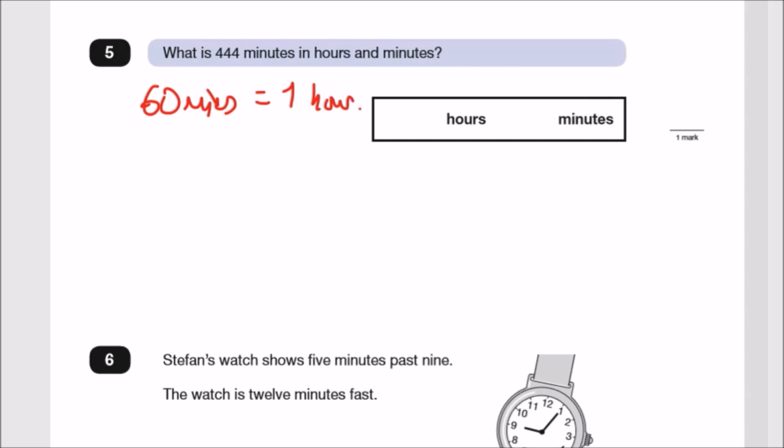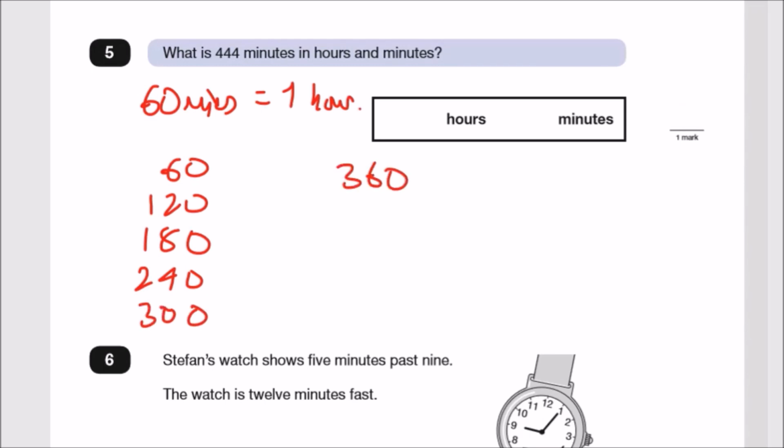So let's just do some quick maths here. You could divide it or you could just use a bit of skill. I would just say, okay, let's take blocks of 60. So we're going to have 60, 120, 180, 240. So each one is 1 hour, 2 hours, 3 hours, 4 hours, 300. The next one is 360. And our 360 adds 60 more, 420. Okay, so I'll take a break there because if I add another 60, we're going to go up to 480, which is bigger than that.